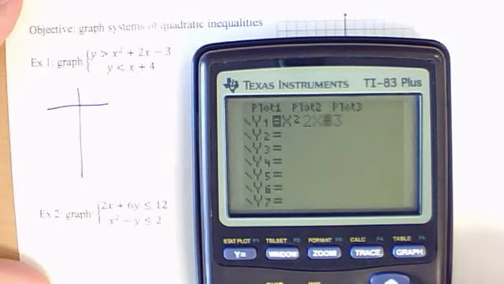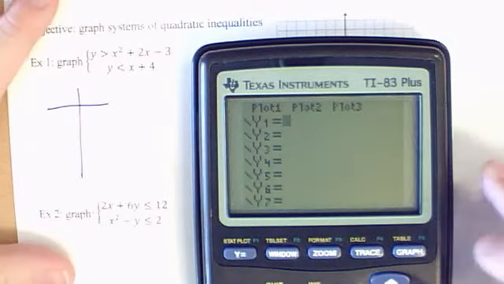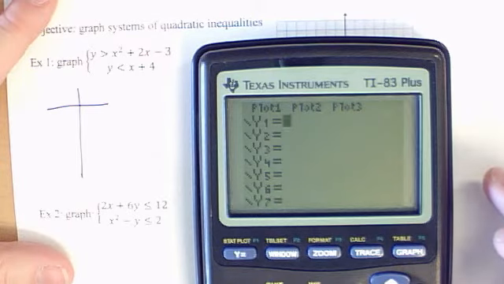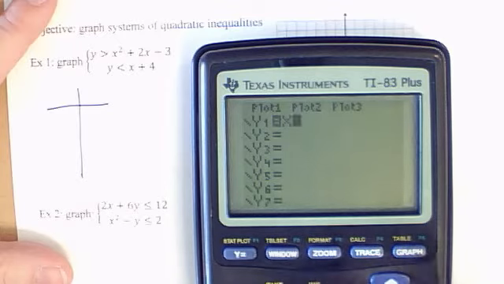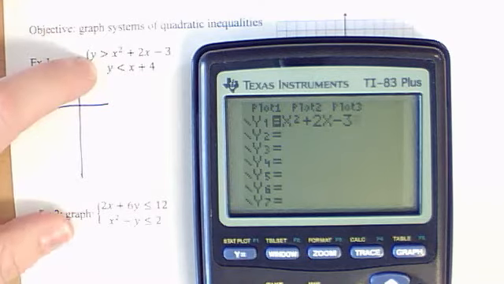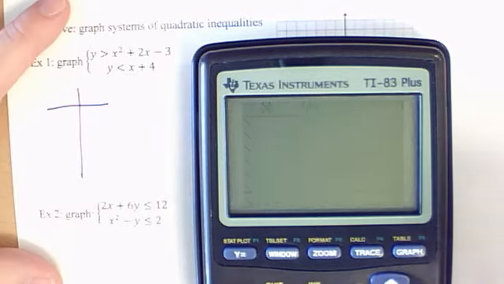Okay, so today we are going to graph quadratic inequalities. We've done quadratics before and we've done inequalities, so we're just going to put them together. The very first thing I'm going to do is type the first equation in y equals. It's already in y equals form, so it's fine, and I'm going to look at the table.